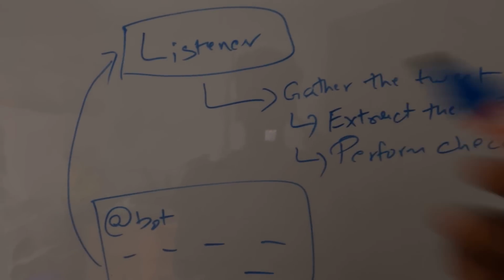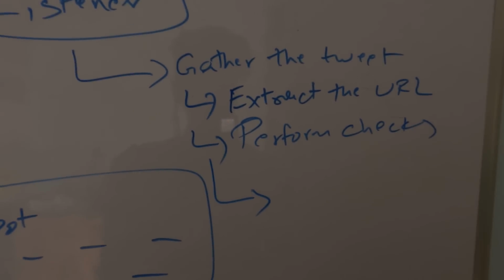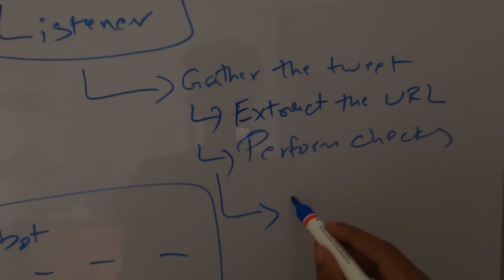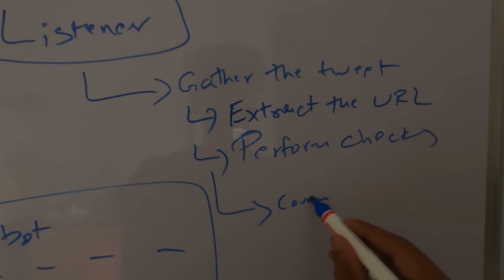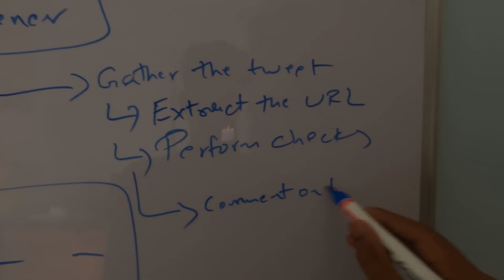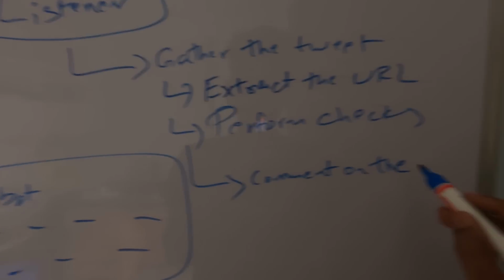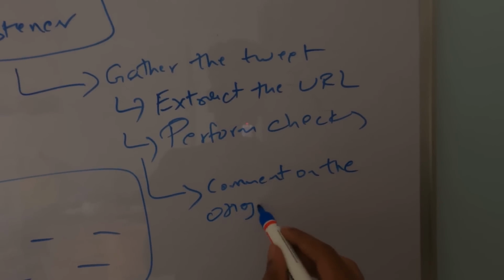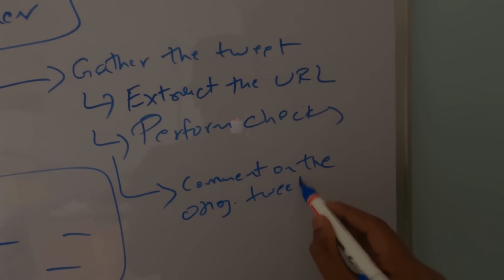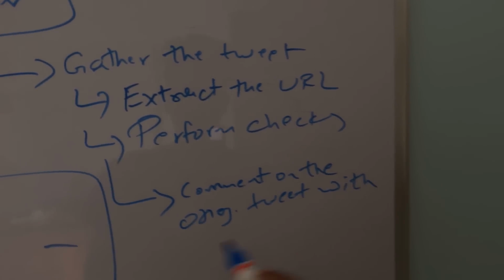And then finally, it's going to comment on the original tweet with the scan result.